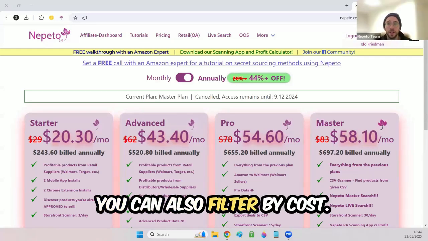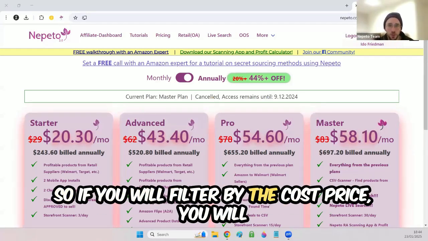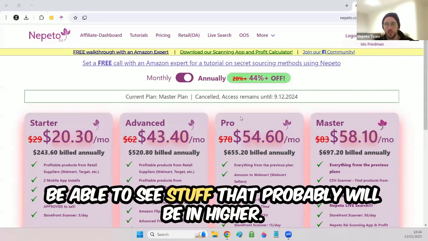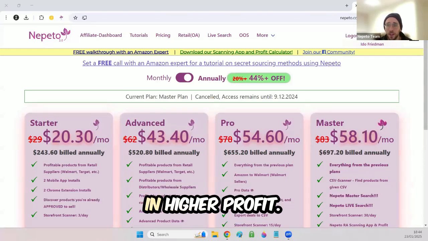You can also filter by cost. If you filter by the cost price, you will be able to see stuff that probably will be higher profit.